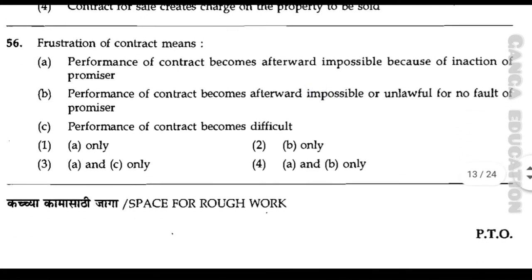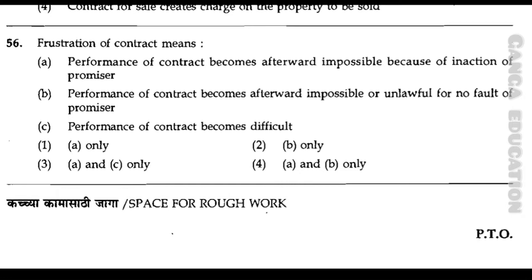Now question number 56. Frustration of contract means A. Performance of contract becomes afterward impossible because of inaction of the promisor. B. Performance of contract becomes afterward impossible or unlawful for no fault of the promisor. C. Performance of contract becomes difficult.